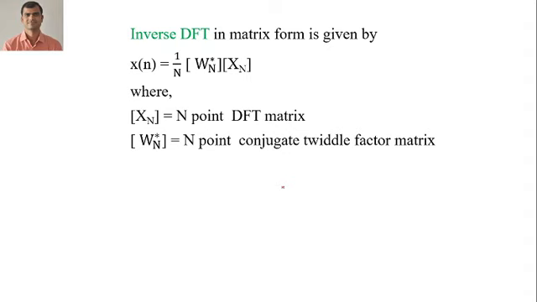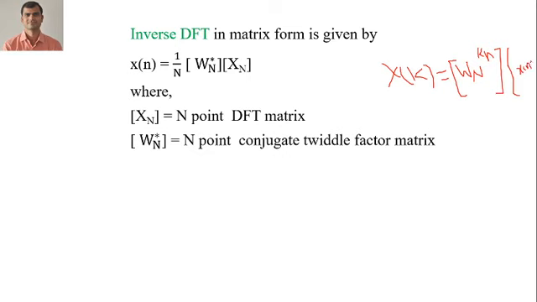Now we'll see the inverse. The inverse is nothing but the same. In matrix form you can write the DFT as X of k is equal to the Twiddle factor matrix, W_N^(kn), multiplied by the given sequence matrix x of n.